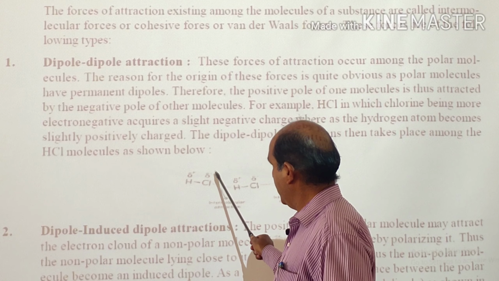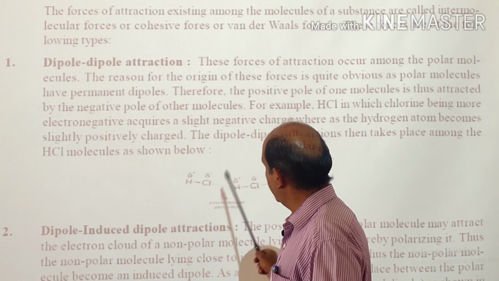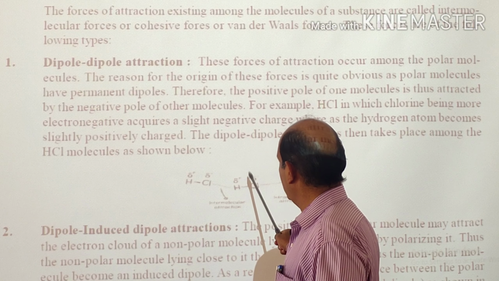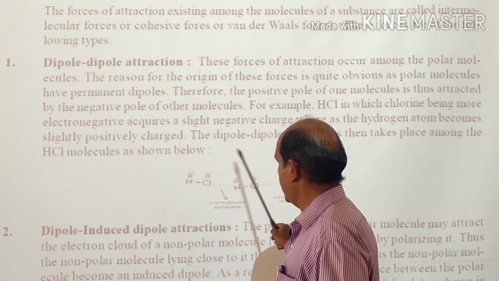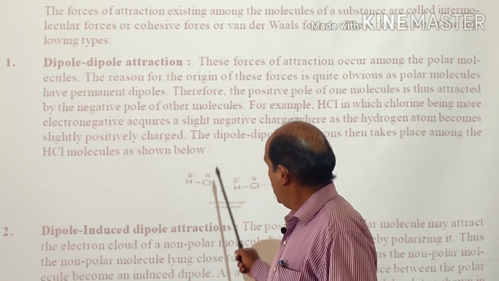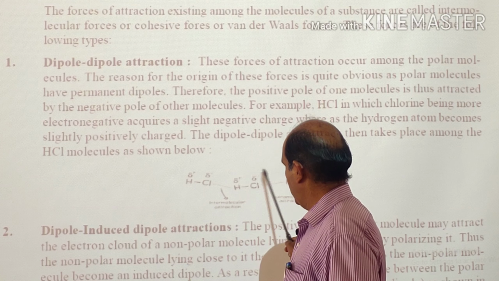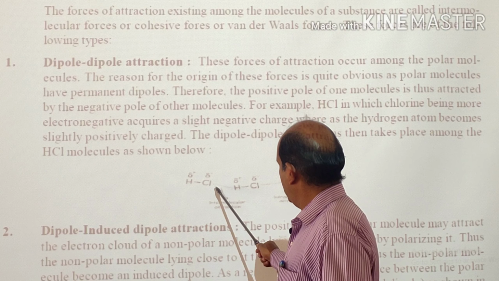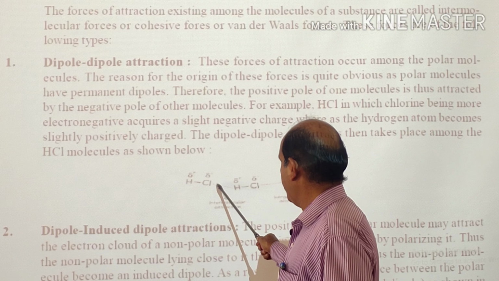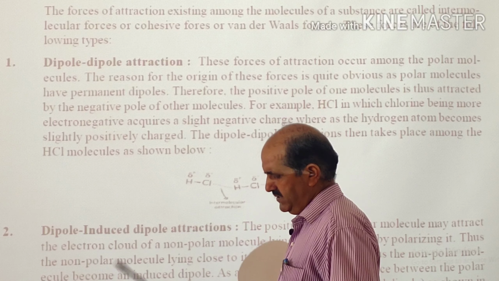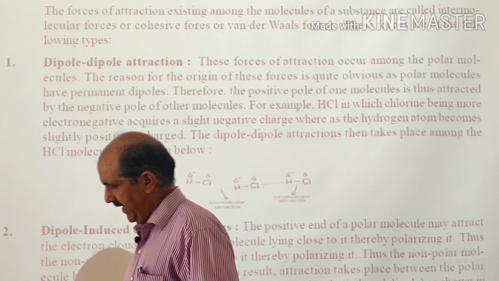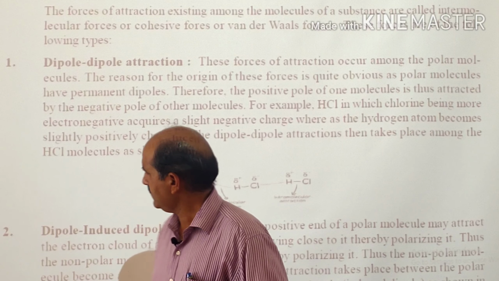There is a slightly positive and slightly negative charge, and in another molecule again there is a slightly positive and slightly negative charge. So there is interaction between these dipoles and so on. These intermolecular forces are shown by a dotted line, meaning they are weaker than the actual bond strength.